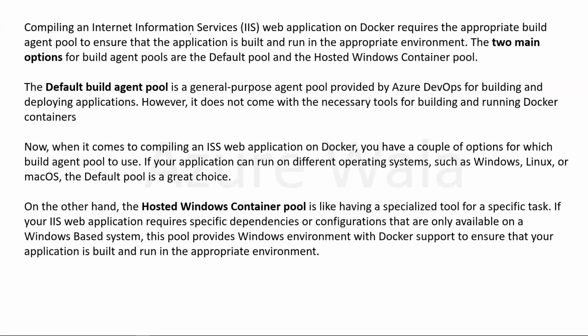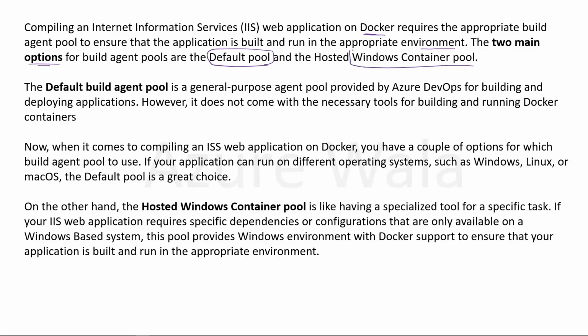Compiling an Internet Information Services web application on Docker requires the appropriate build agent pool to ensure that the application is built and run in the appropriate environment. The two main options we have for build agent pools are the default pool we can use, and the hosted Windows container pool.